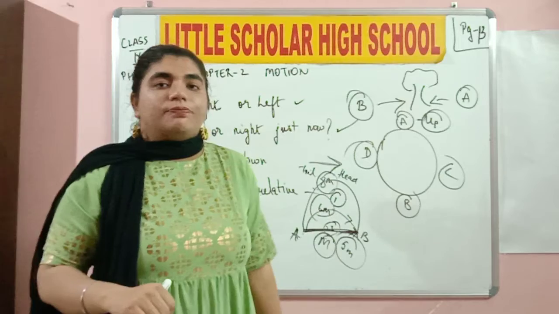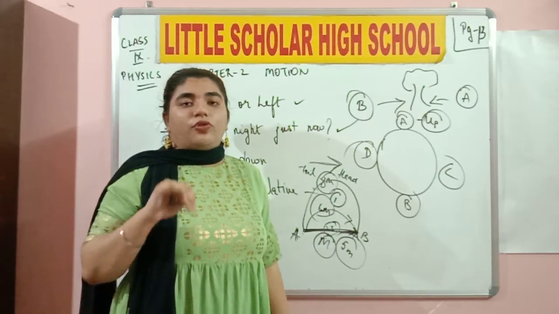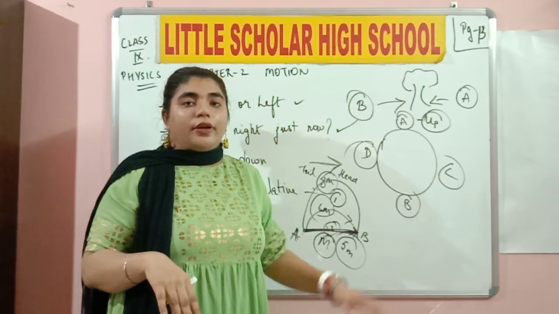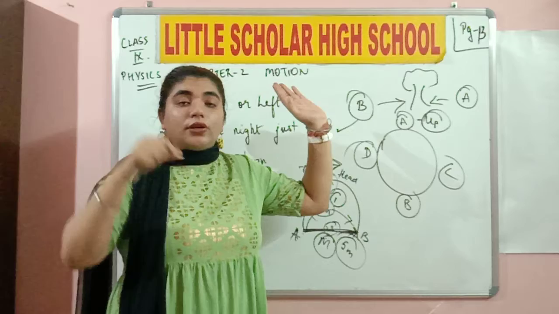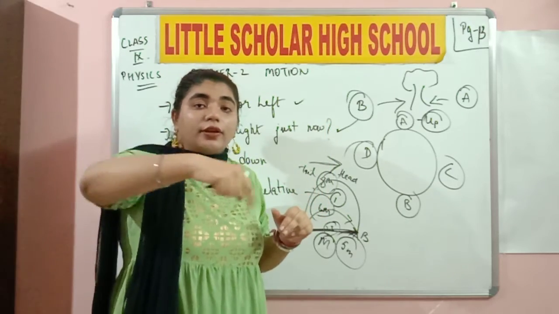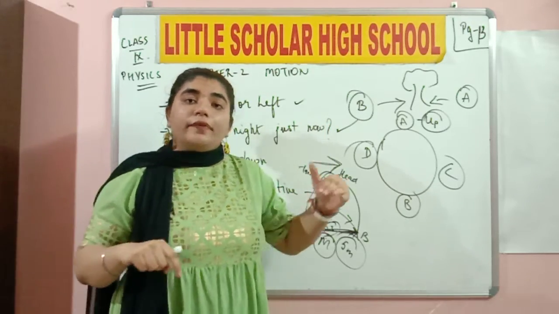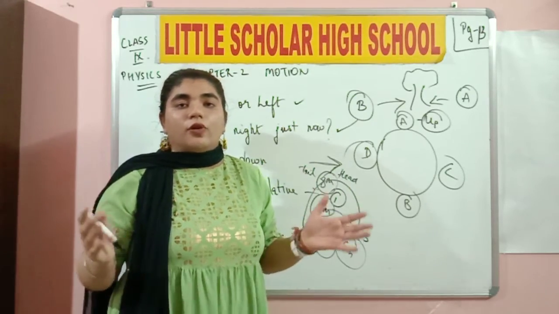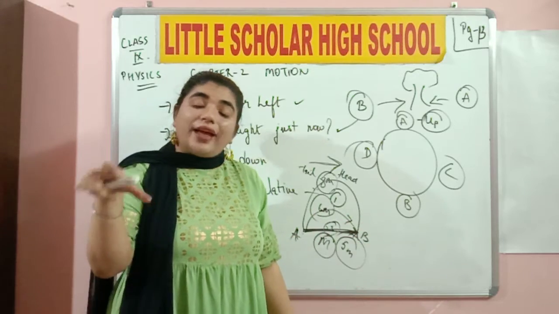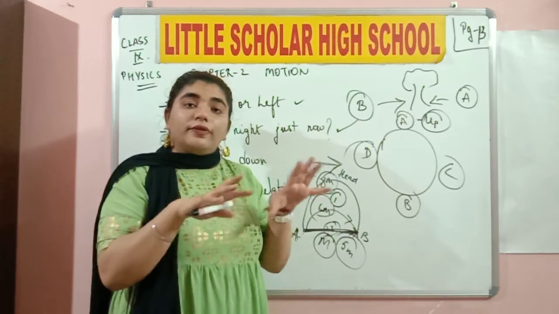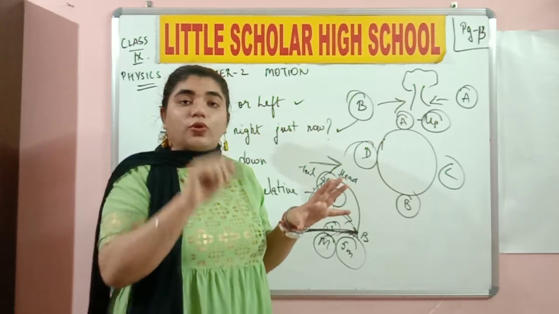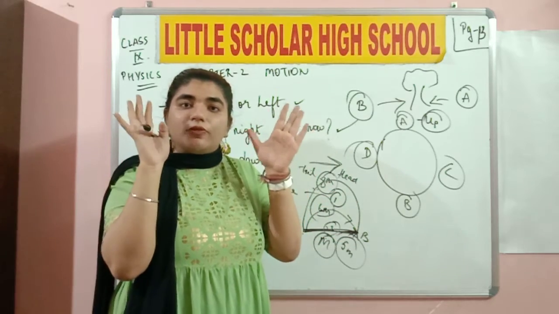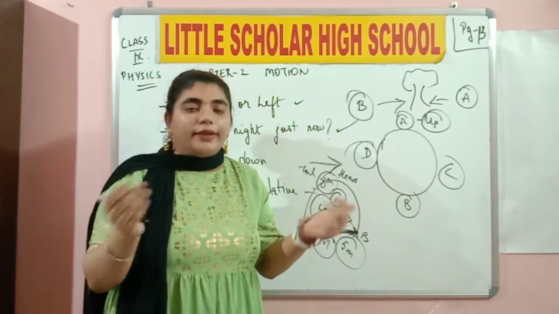Now, consider Google Maps. If you have a straight way to reach the kirana shop and you have a longer way, where you need to go into the other lane and the third lane and fourth lane and then reach the kirana shop by taking a turnover, and you have a straight path from your house, which path are you going to take? The straight one. Yes or no? Of course, if there is no traffic over there. That is the shortest distance. Google Maps always tells you the shortest route available, where there is no heavy traffic or load. So basically it was following a certain system of distance and displacement. Do you understand? Like that. Let's move further.